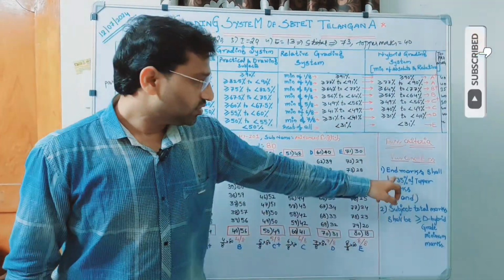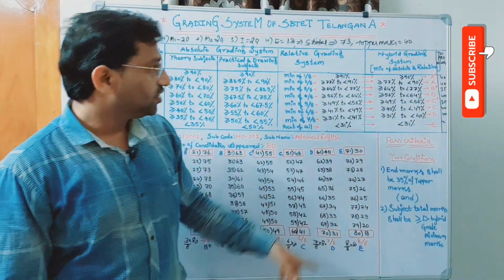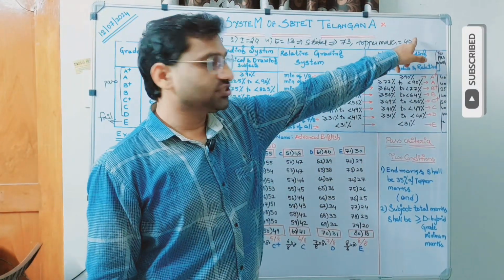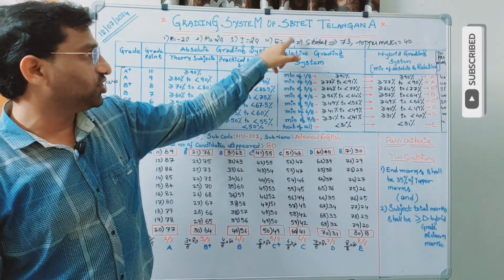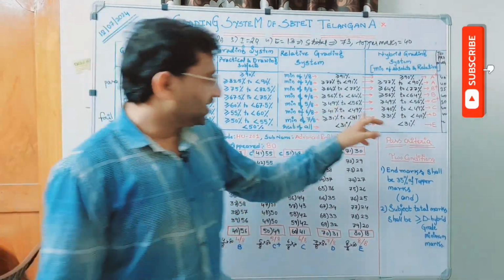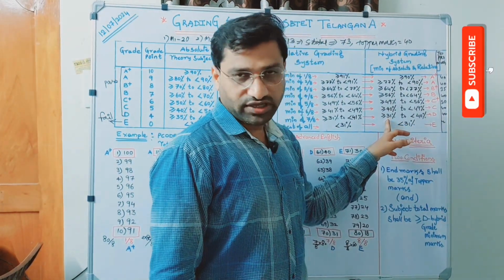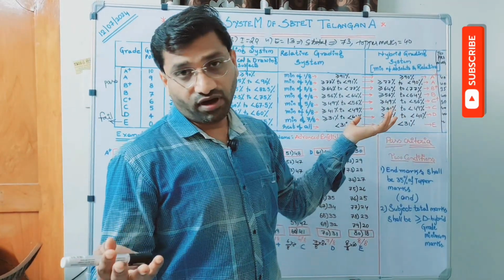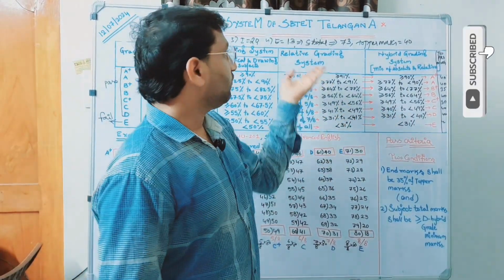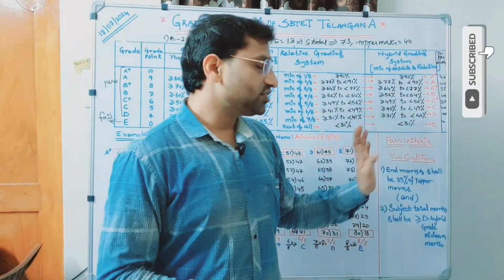What is the first rule? We should get 35% of top marks in the end examination. Top marks is 40, 35% of 40 is 14. So he must get 14 marks in the end examination, but he secured only 13. What is the second criteria? He should get more than or equal to 31 marks in the subject total. The subject total is 73, which is far greater than 31. But what is the problem? The second condition he satisfied, but the first condition he failed.